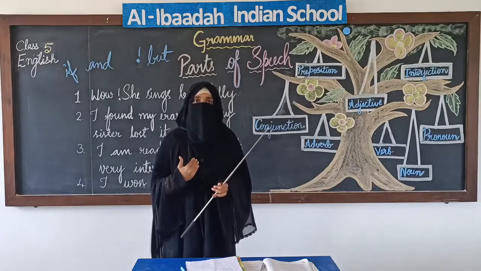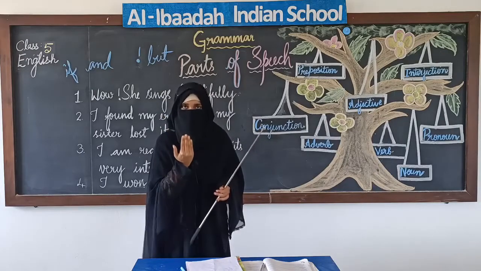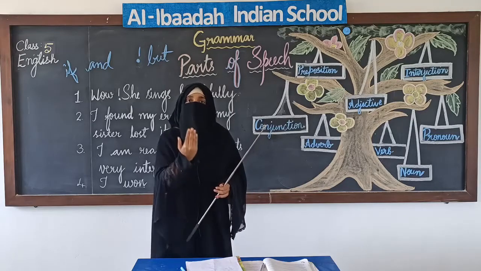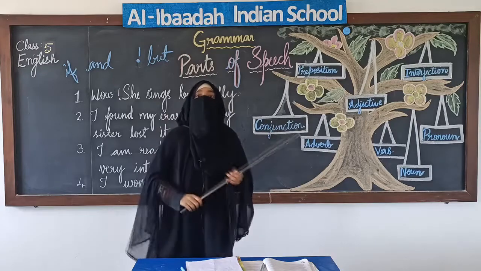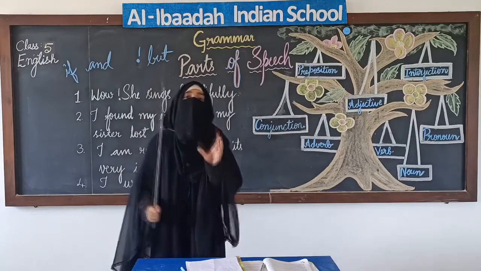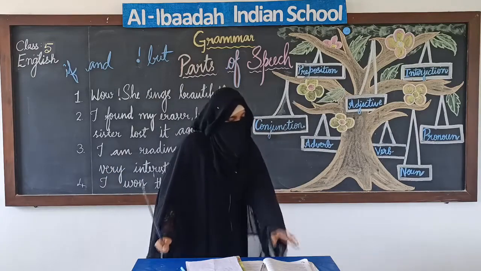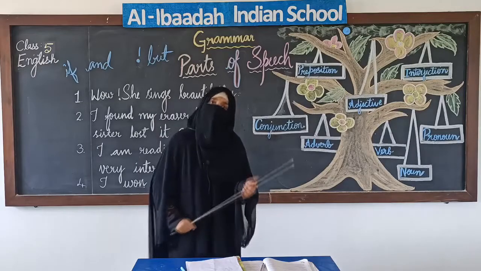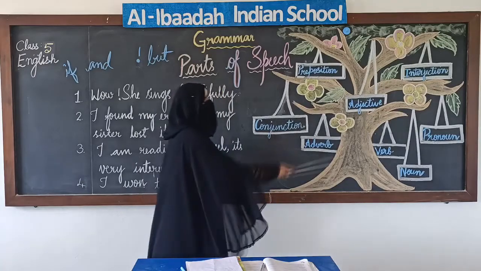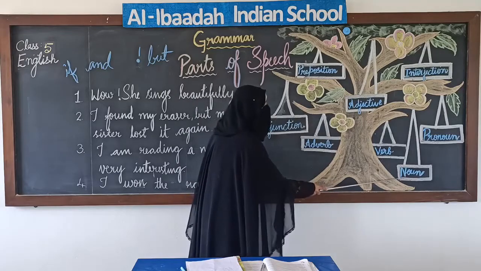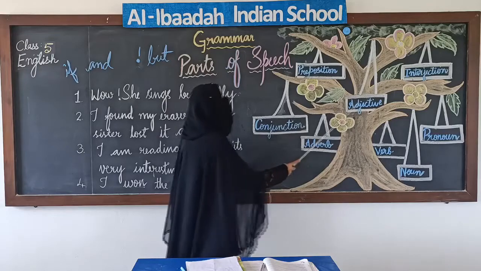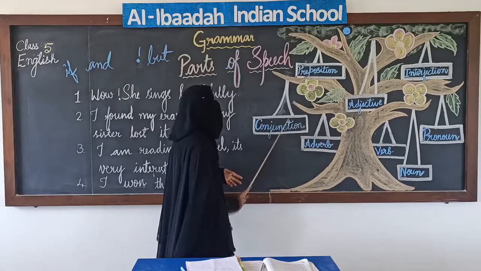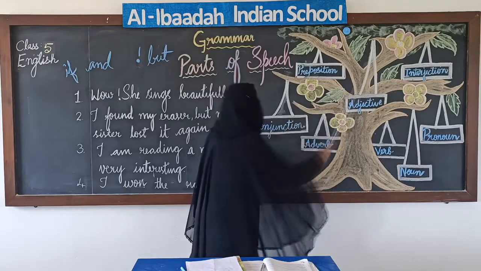Where am I standing? I am standing in front of you, right? The word front shows the position. The one who is standing behind. The words that show the position of the word is known as position word. So we have 8 parts of speech: noun, pronoun, verb, adverb, adjective, conjunction, preposition and interjection.